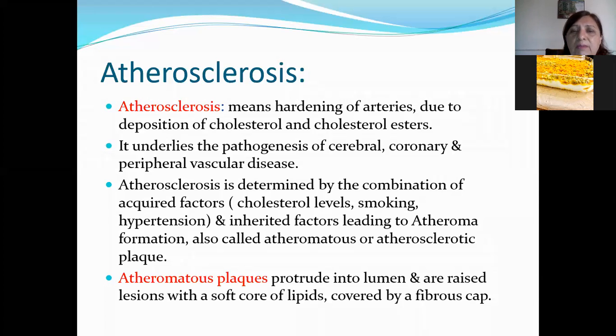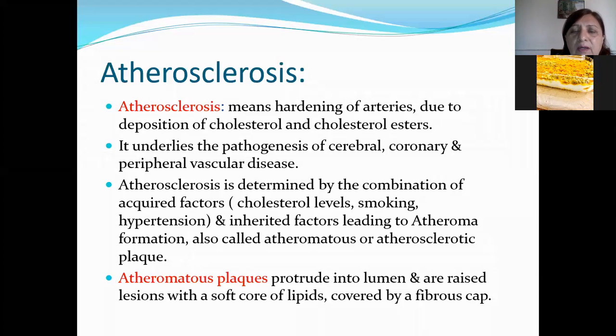Atherosclerosis is determined by the combination of acquired factors, that is cholesterol level, smoking, and hypertension, and inherited factors leading to atheroma formation. Also, this atheroma is called an atheromatous plaque or an atherosclerotic plaque. Okay, so many factors combine, leading to atherosclerosis.